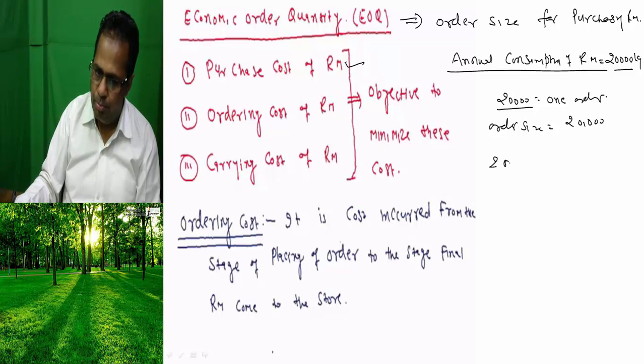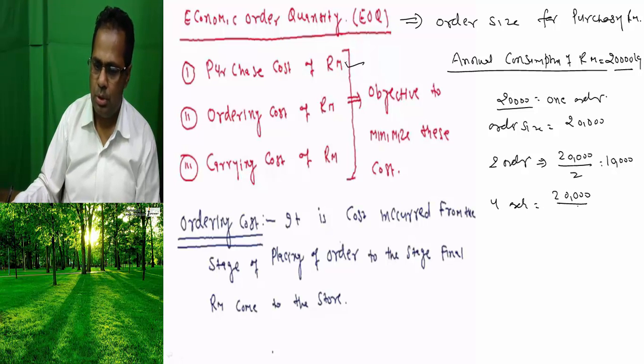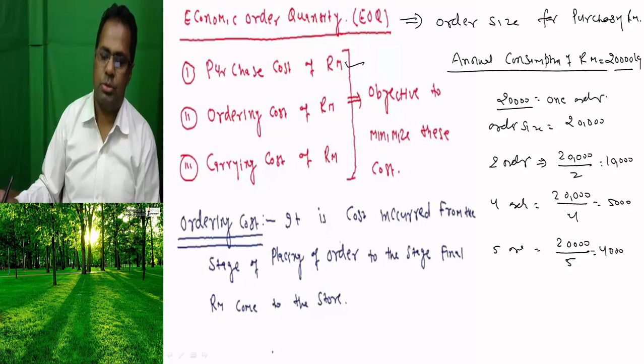Or you can purchase in two orders of 10,000. In four orders, the order size would be 20,000 divided by 4, that is 5,000. In five orders, the order size would be 4,000.